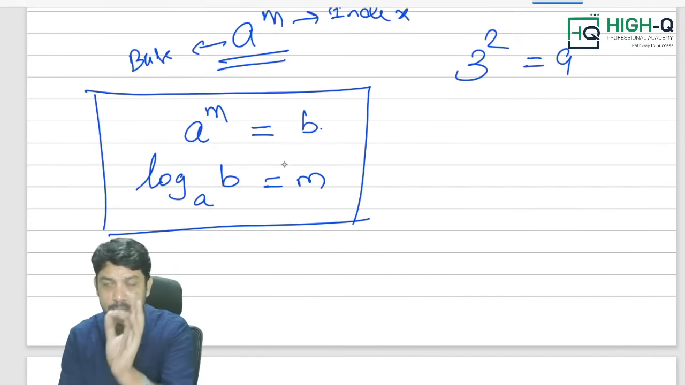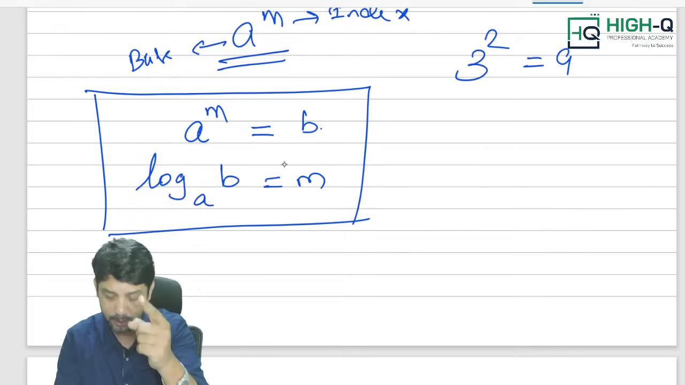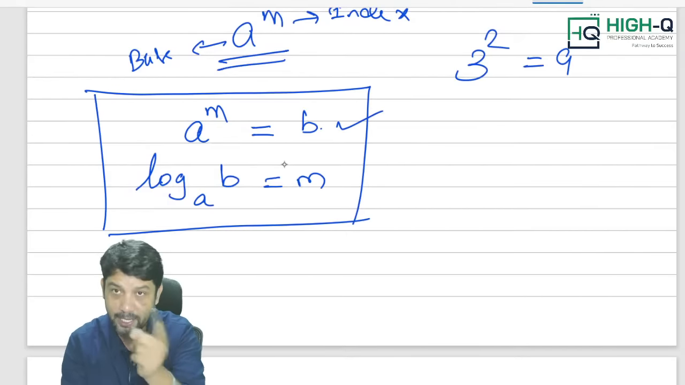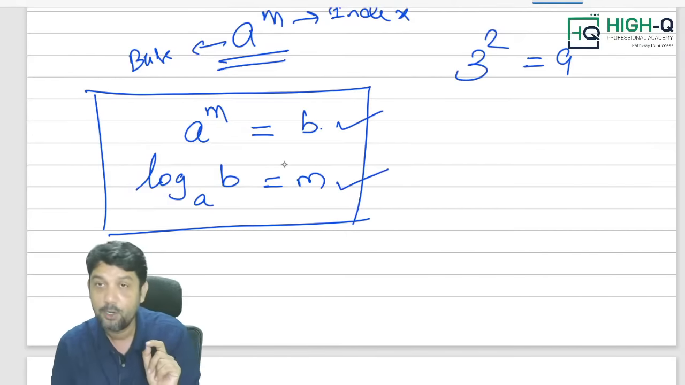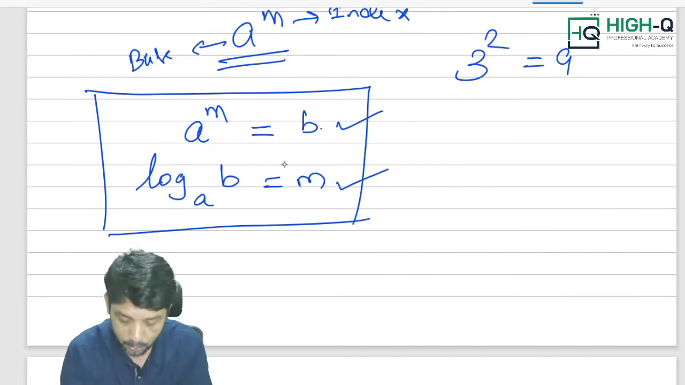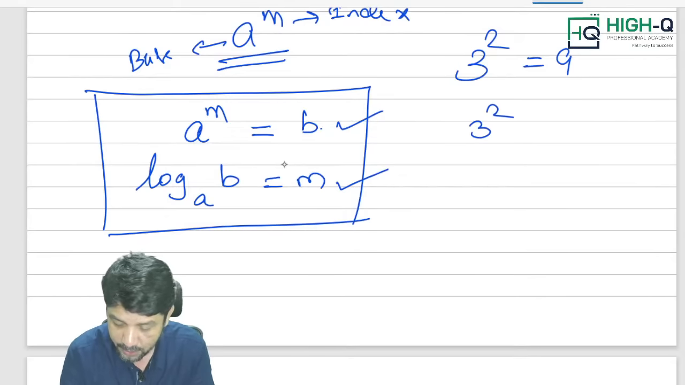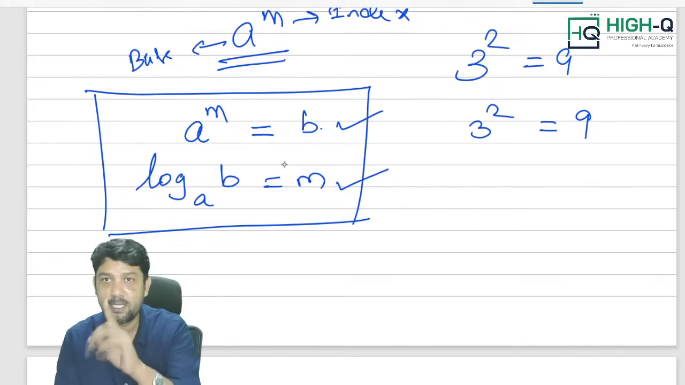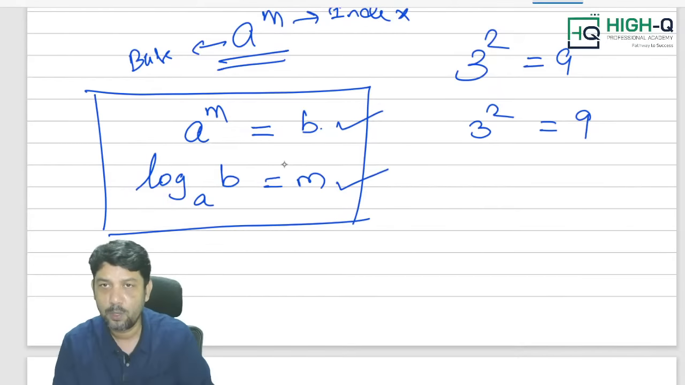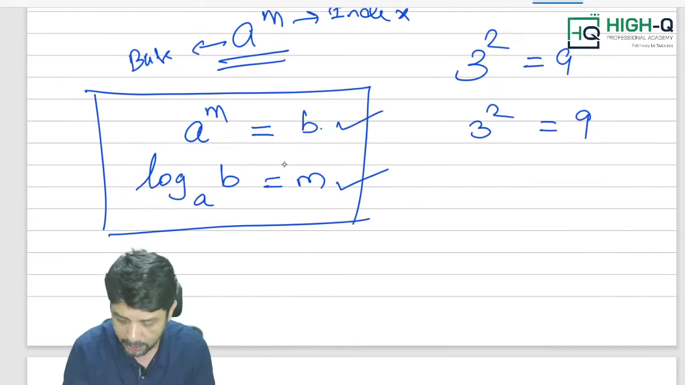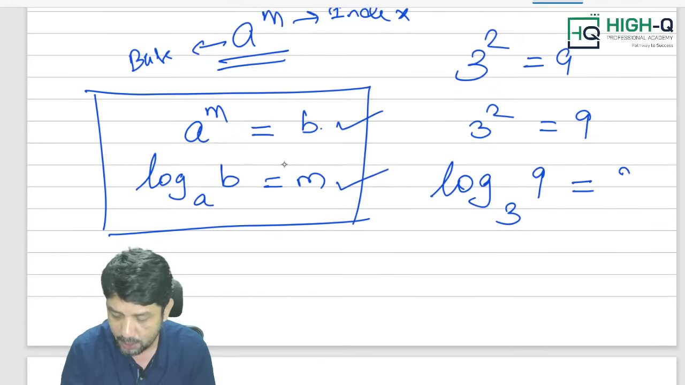A power m is equal to b. This is exponential form, and we are converting exponential into logarithmic form: log b to the base a is equal to m. For example, 3 square equal to 9. Sir, this is exponential form. How to convert into logarithmic form? Log 9 to the base 3 is equal to 2.